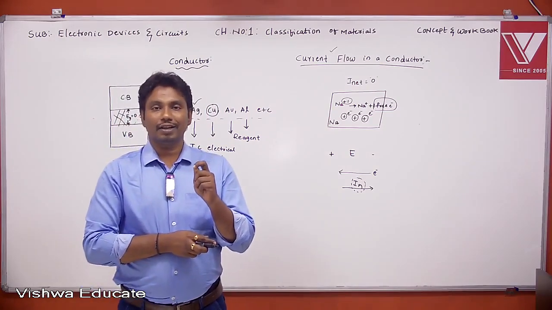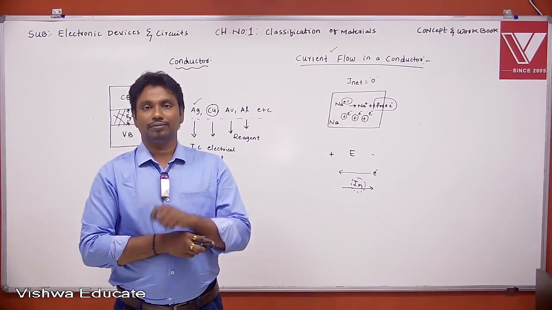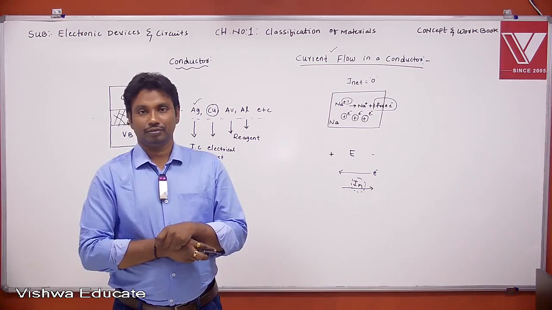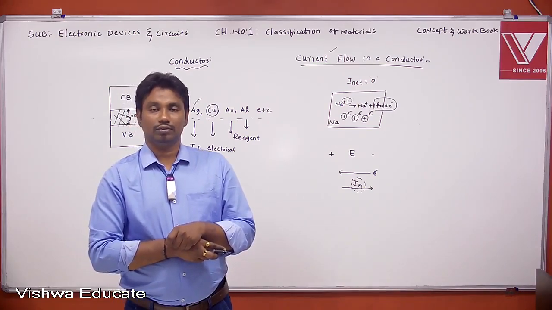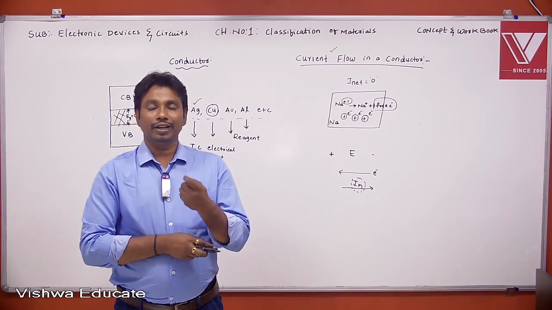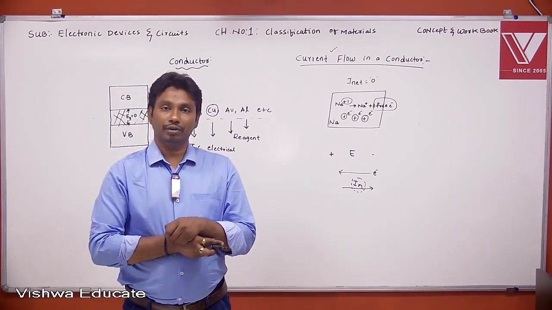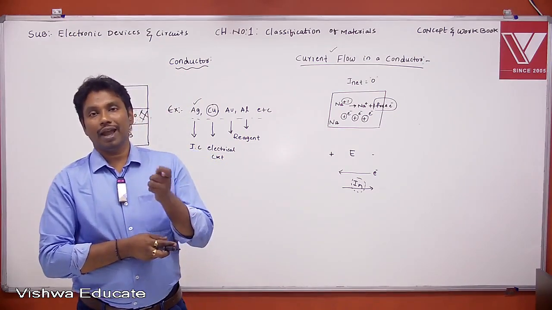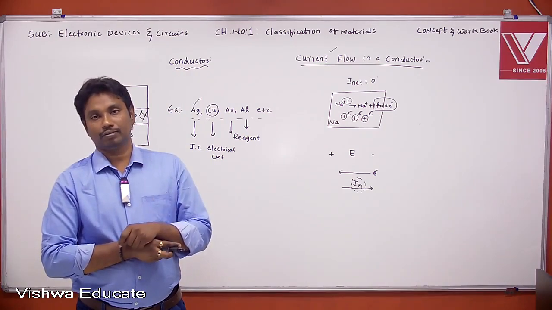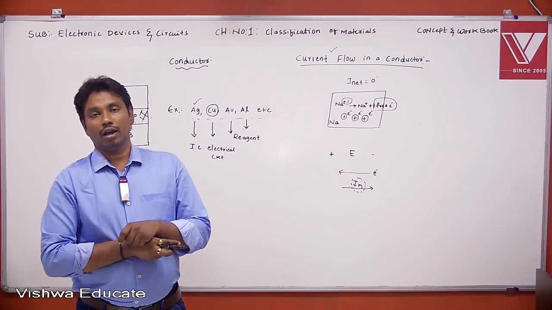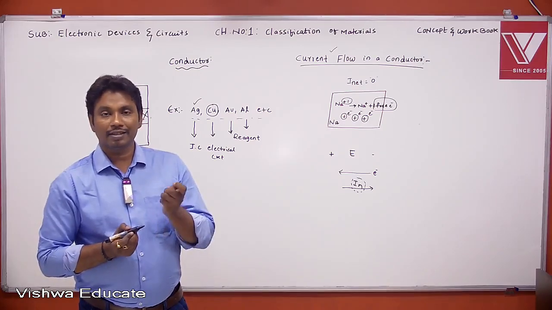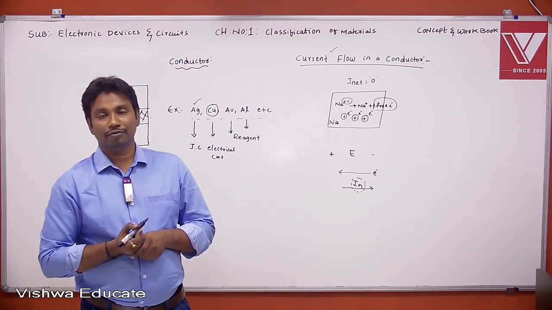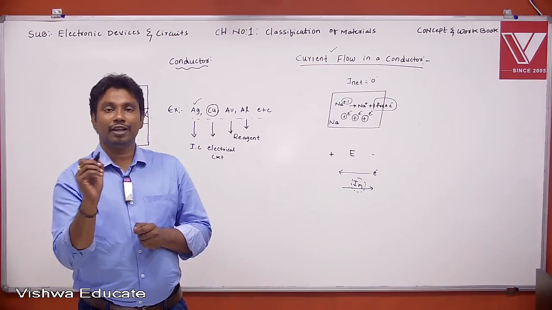This one valence electron is responsible for current flow. It is donated to the nearby atom. Then the sodium atom becomes a sodium ion, and the valence electron becomes a free electron. Please underline free electron.